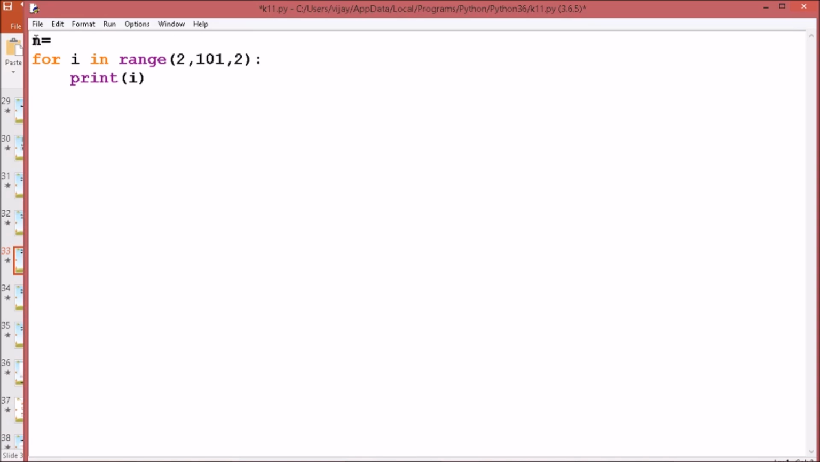N is the number whose table is to be printed. So n is int input, enter a number. So our range, because I will be this number 1 to 10 we take, and step size we do not have.